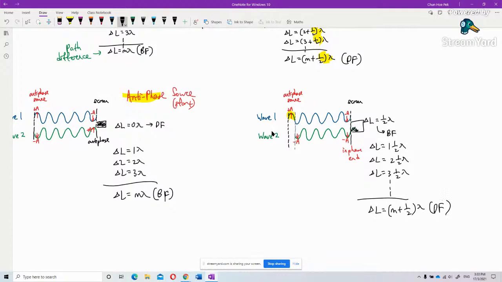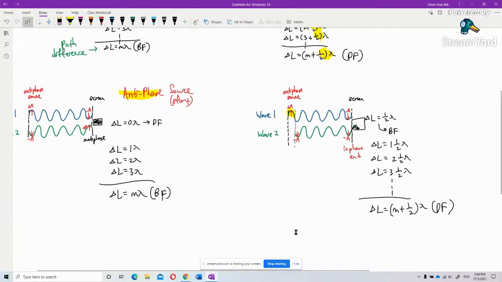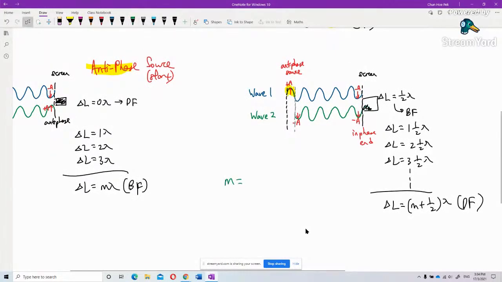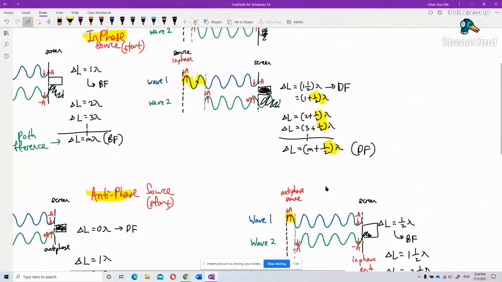What is m? m is called the order, the order of fringe. This order starts from what value? 0, 1, 2, 3, and so on. Same for this one: 0 plus half, 1 plus half, 2 plus half, 3 plus half. So it also starts from 0, 1, 2, 3. The one on top is also the same. The order starts from 0.